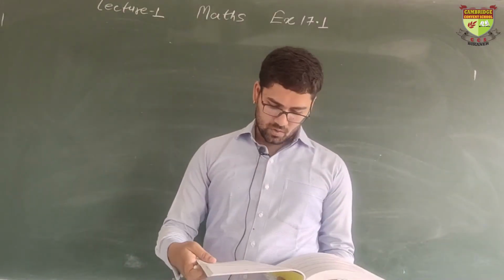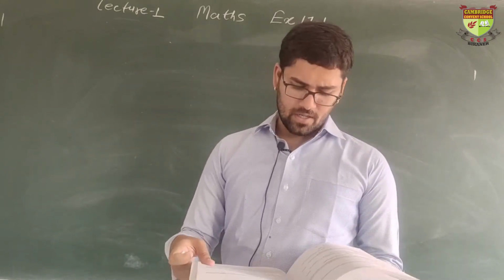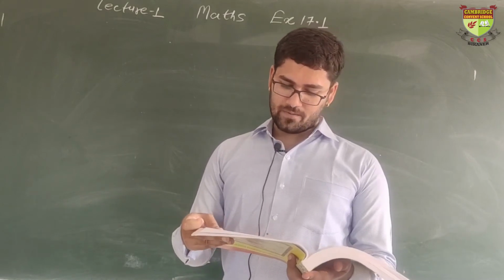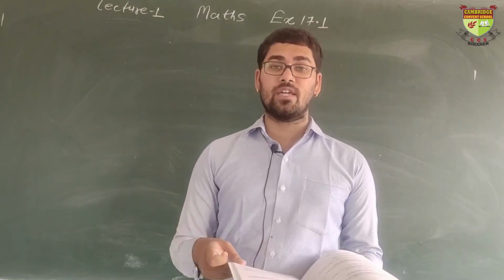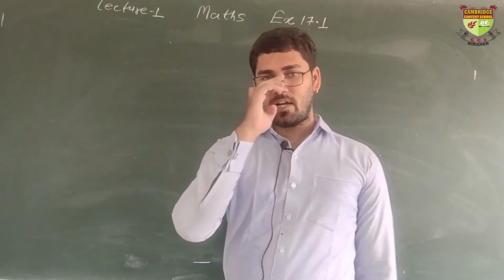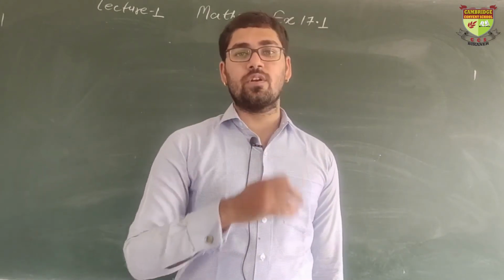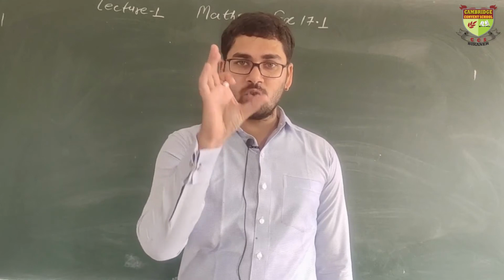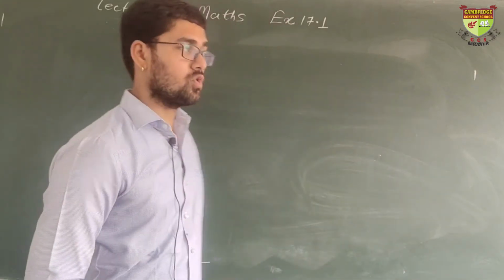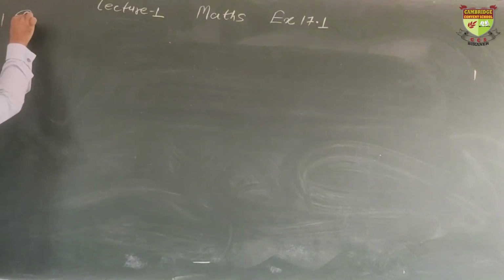Alright. Now we are solving question number 7. It is a different question, a little bit different. It says that the average weight of 25 students of section A of a class is 51 kg. What does it mean? In section A there are a total of 25 students and the weight of every student is 51. So we shall write it here. We are doing question number 7.